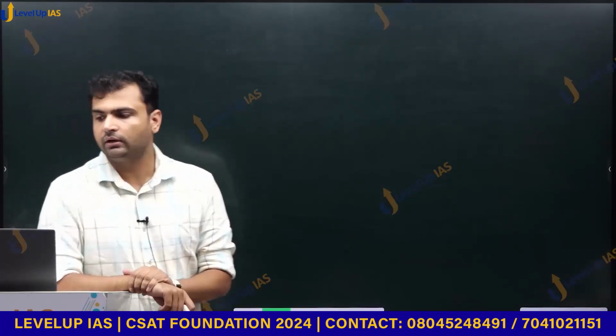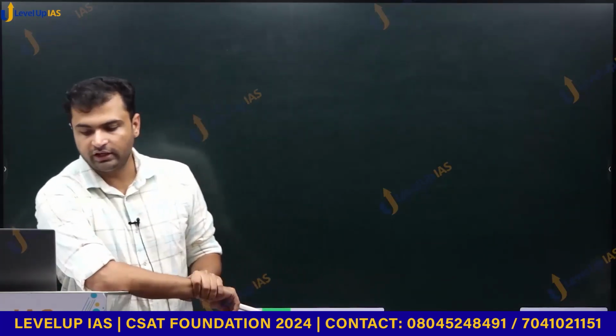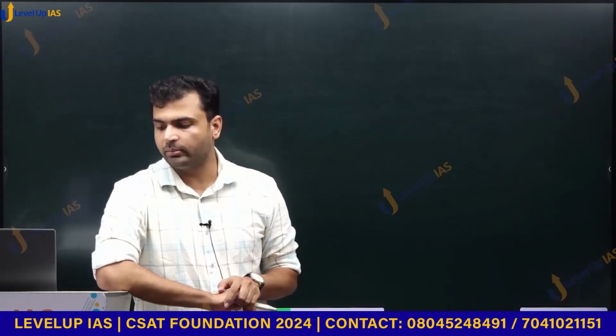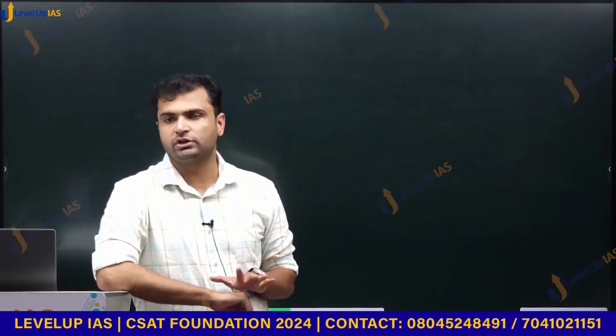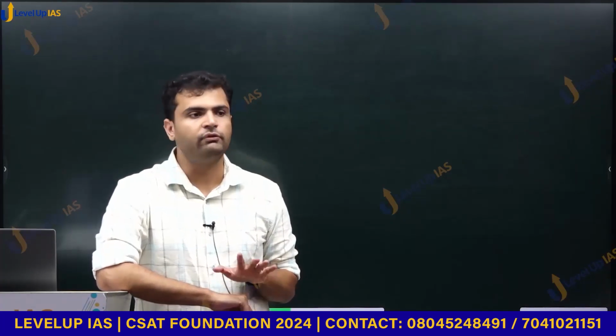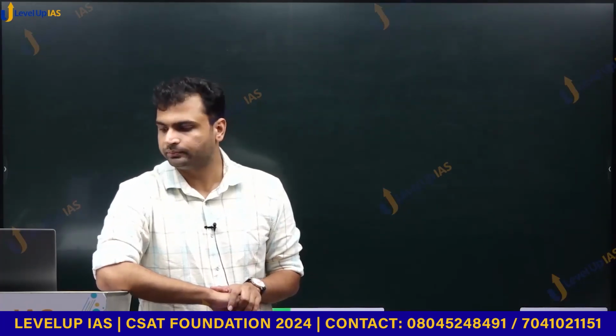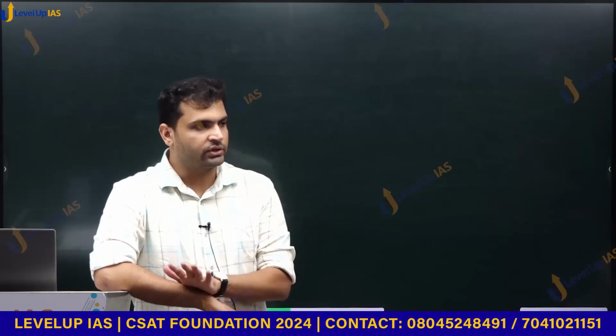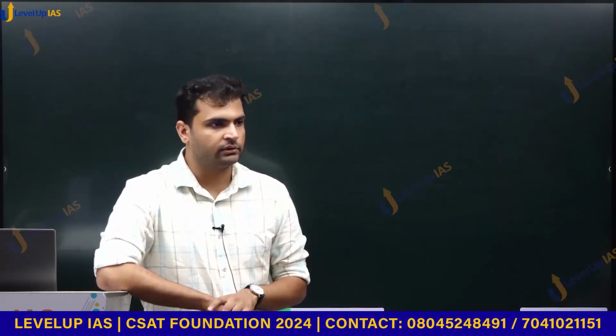It is a CSE 2020 question. The difference between a 2-digit number and the number obtained by interchanging the positions of its digits is 54. Did you find that question? Yes. The hint is that this question is from the place value chapter. That is the hint. Try to do it.